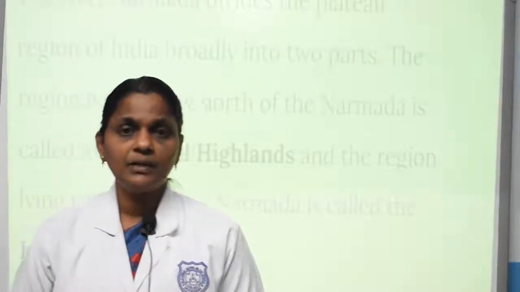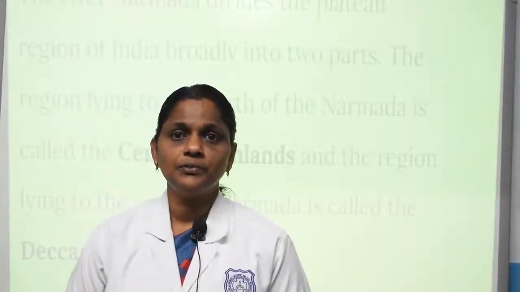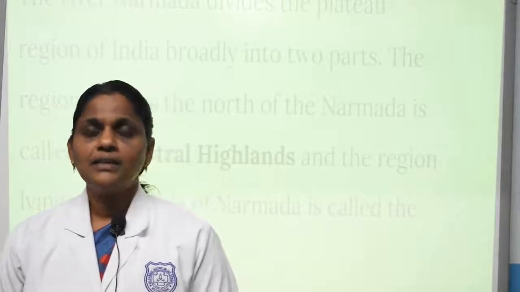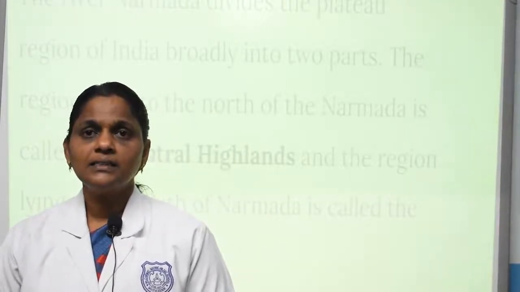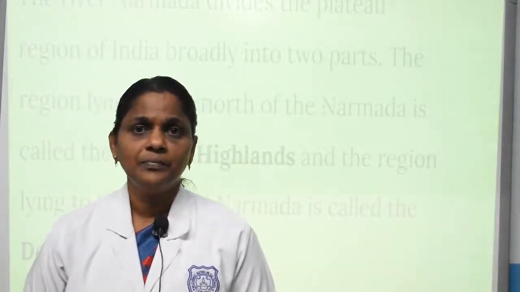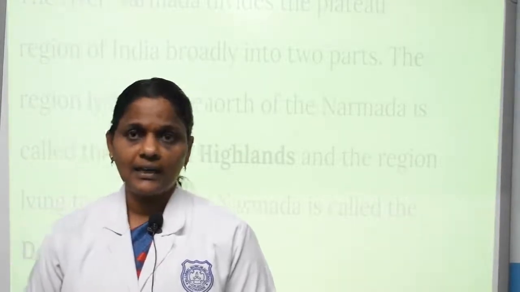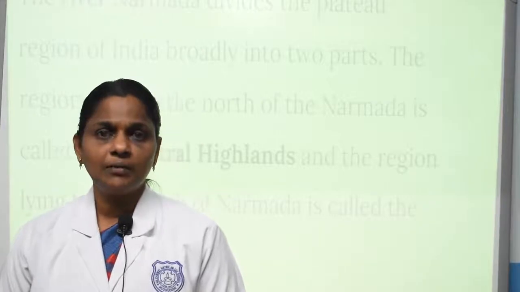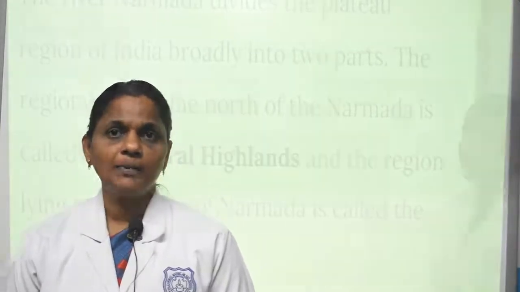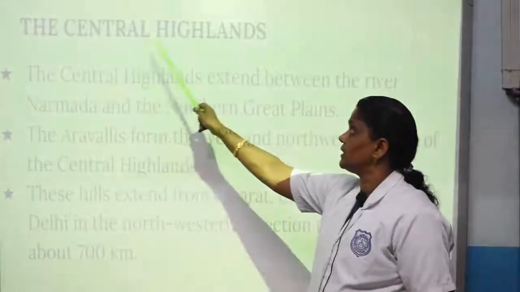The river Narmada divides the Deccan Plateau into two divisions. They are the Central Highlands and the Deccan Plateau. The north of the Narmada river is known as Central Highlands and south of the Narmada river is known as Deccan Plateau.